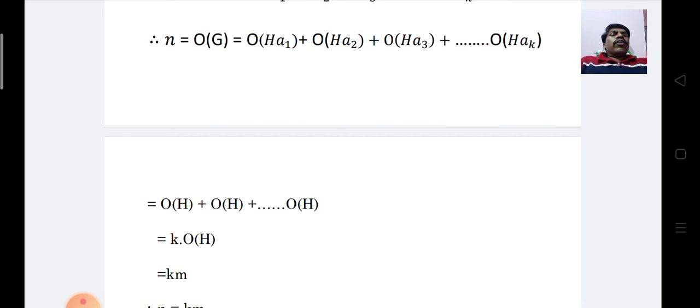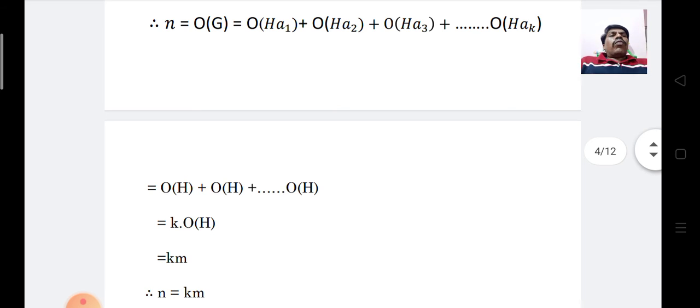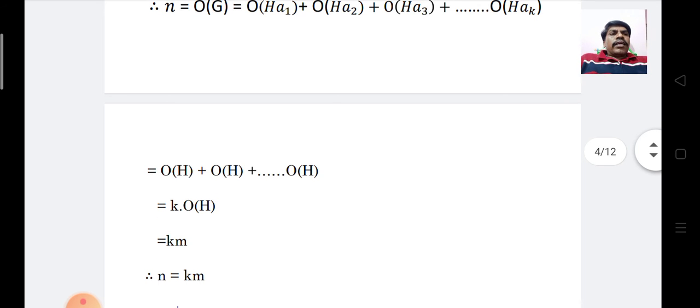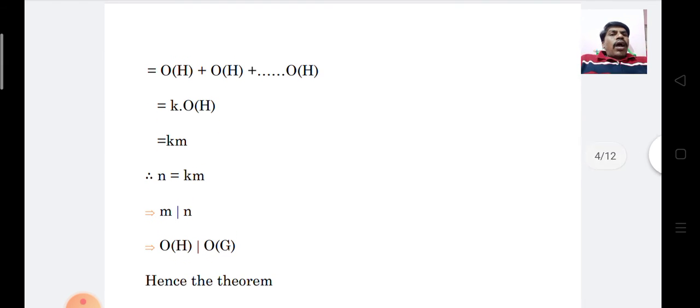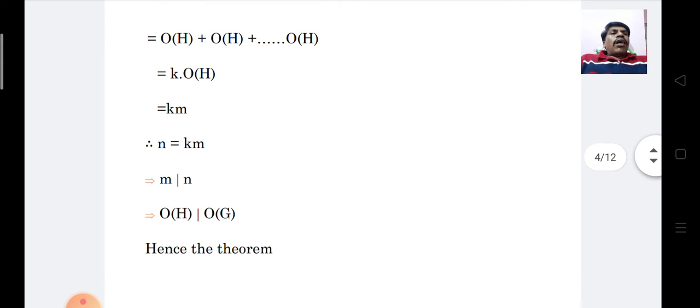We write K times order of H, and we already considered that order of H is M. Therefore, K times M. Therefore, N is equal to KM, or we write K is equal to N by M, which implies M divides N, or order of H divides order of G. Hence the theorem.